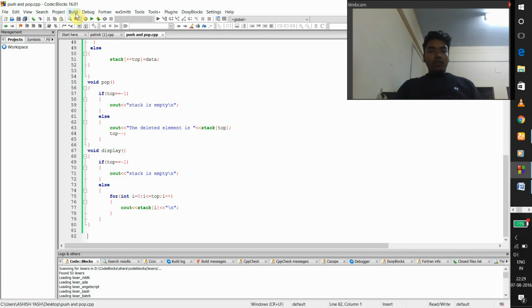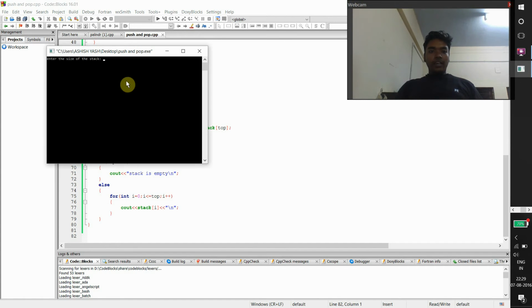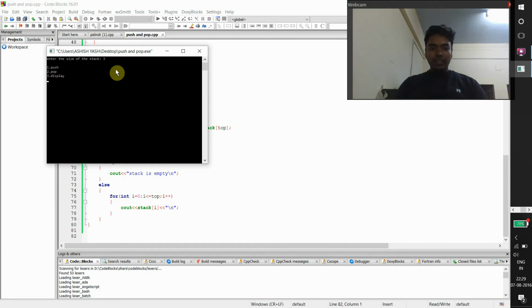Then I'm going to build and run the program. Here is the output screen. It asks for the size of the stack. Now I'm giving the size as 3. It is asking whether we have to push, pop, or display. I'm going to push, so I have entered the choice 1. Then it asks to enter the element to push, and I have entered 1, 2, 3.